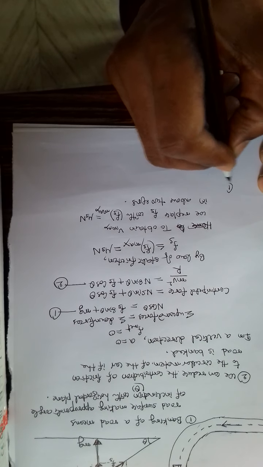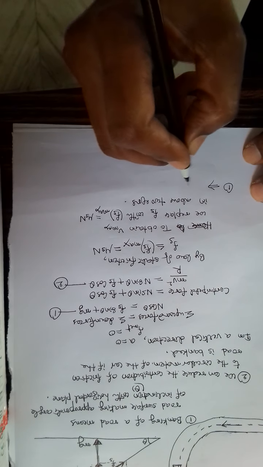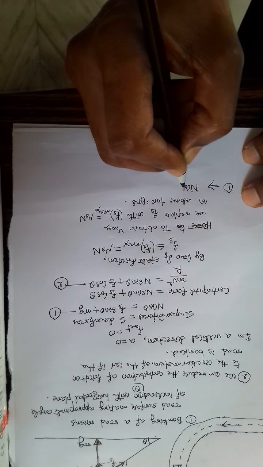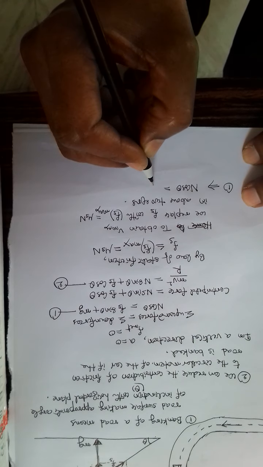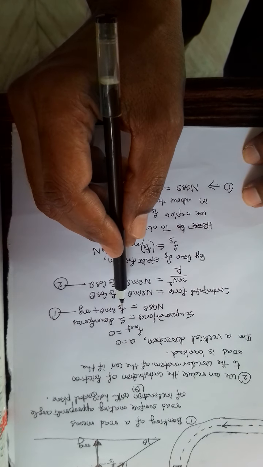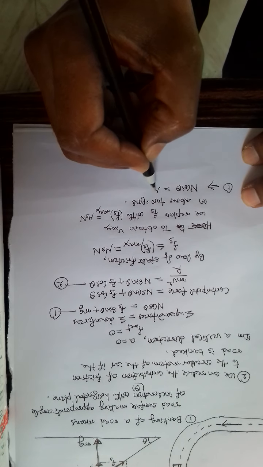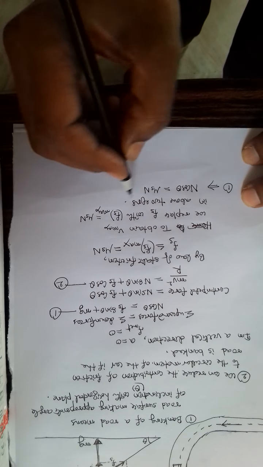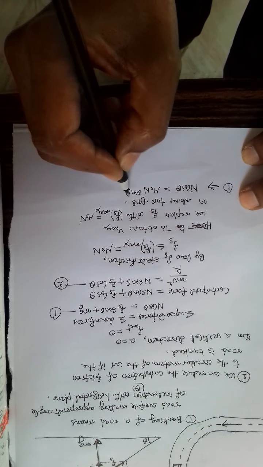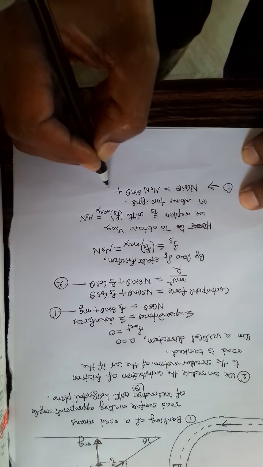Then the first equation becomes n cos theta is equal to, here instead of Fs we are taking Fs maximum, which is mu s n, sin theta plus mg.